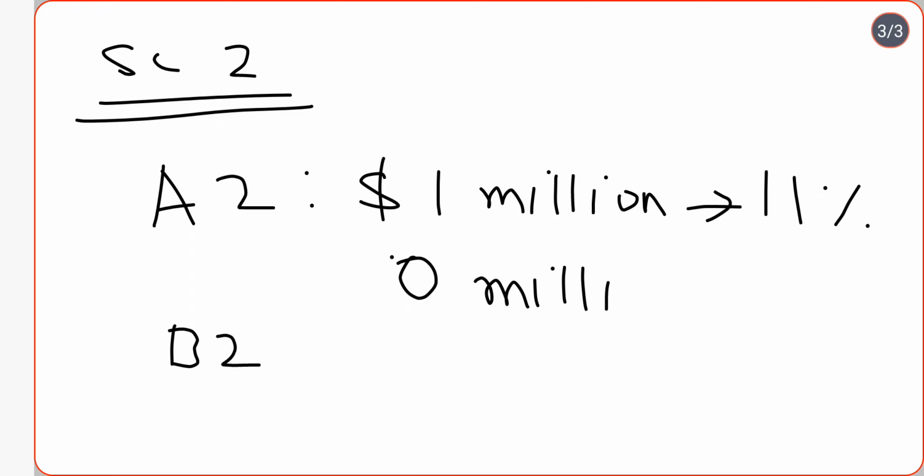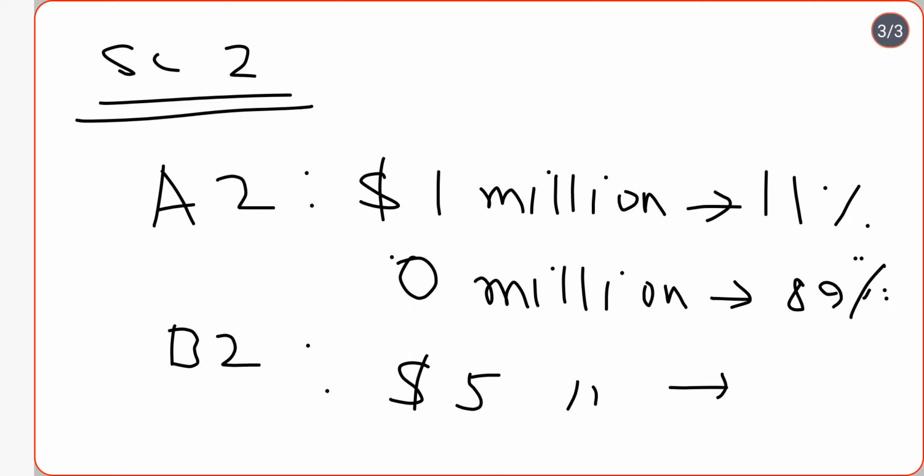In B2, you may win $5 million, but the chance of winning $5 million is only 10%, and you will win nothing in the remaining 90% of cases.